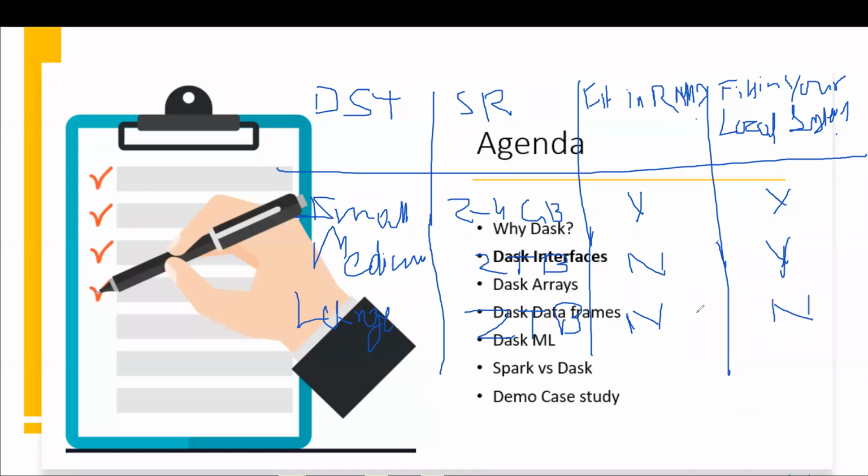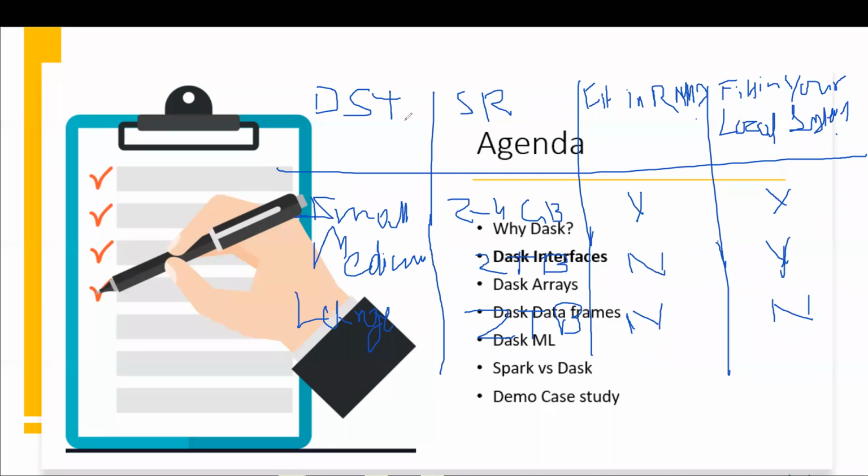Okay. So when I'm talking about scaling down to a single computer or single system, or even when you try to make clusters with your colleagues or friends, it's all about how you can manage your memory, right? If it's a small data set, you can definitely manage it, but you will have some complications in terms of speed and everything. These kinds of complications are what we are trying to reduce using Dask. And how we will do that, we will definitely see in the forthcoming slides and also in the case study.